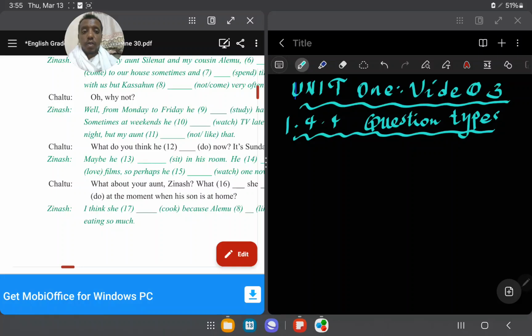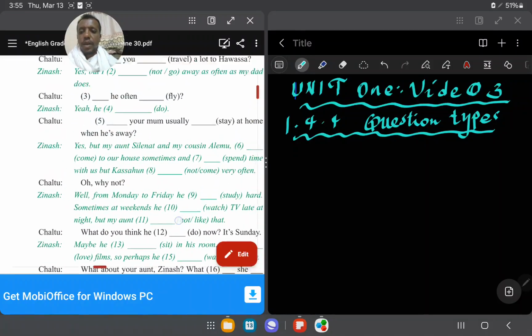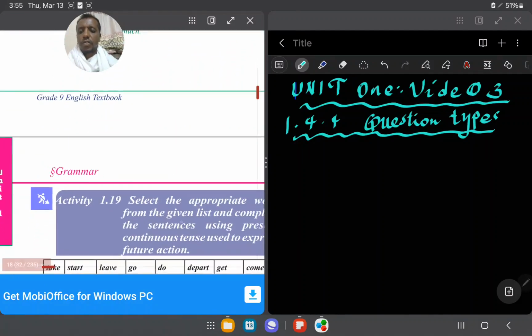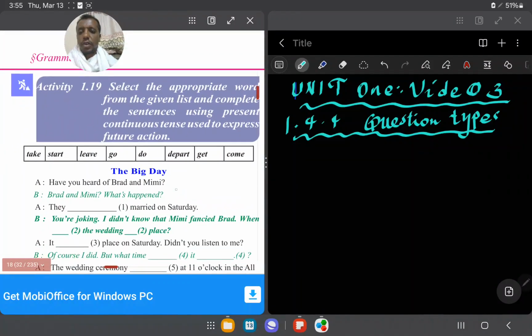For example, I told you one example, if you remember: the sun rises in the east and sets in the west. My point is to remind you, using questions on the page.